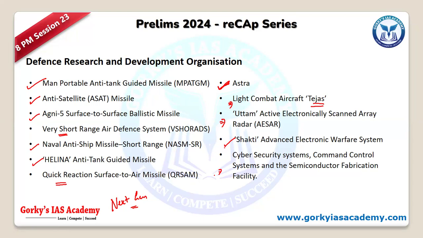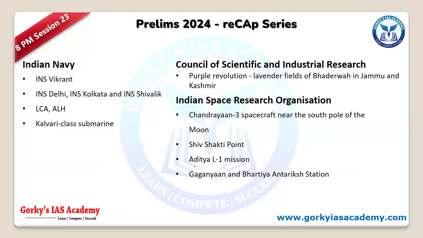But continuously, there will be some upgradations which have happened. Say, anti-satellite was there already, Mission Shakti. Whereas the other aspects, Divyastra and others like Agni 5, that can be asked, Tejas can be asked likewise. So just have a follow on in this particular aspect. Then, as far as the Navy is concerned, some indigenous developments have been provided. All these indigenous developments, especially the INS Vikrant, Delhi, Kolkata, Shivalik,